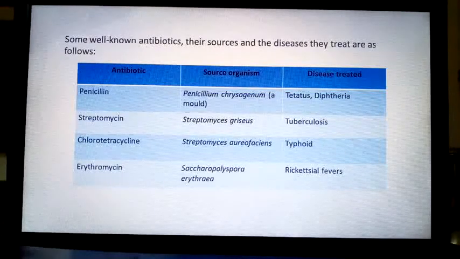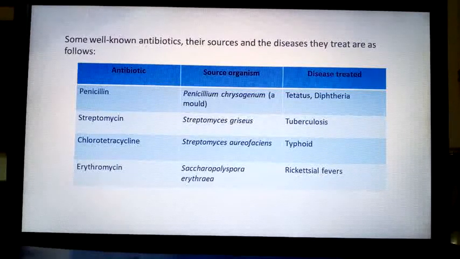I told we will be learning that in fungi, isn't it? There we learnt how the first antibiotic was found. Now we are going to learn some well-known antibiotics, their sources and the diseases they treat. Got it? Now, first antibiotic is penicillin.